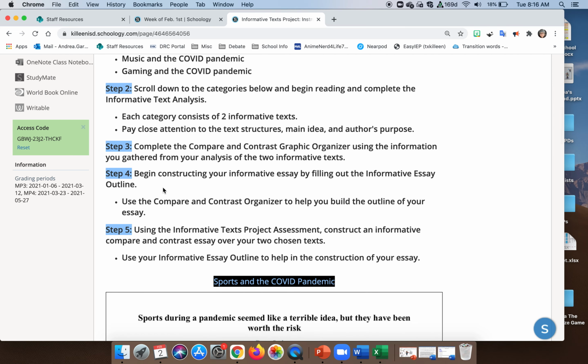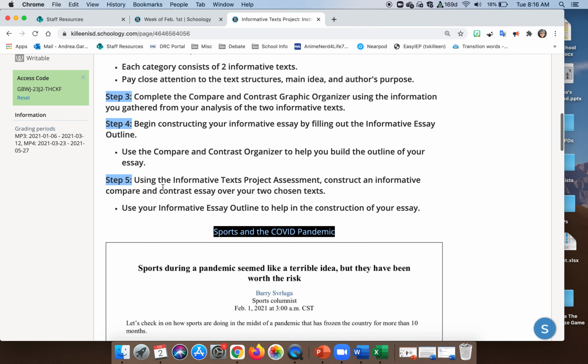So once you complete the compare and contrast graphic organizer, then you also need to fill out the informative essay outline. You're going to access that in a very similar fashion to the compare and contrast, and I'll show you what that looks like. Okay, and then once you've done all those steps, you do need to construct a compare and contrast essay over the 2 chosen texts. But by the time you get to this step, it should be relatively easy because you will have used a graphic organizer to arrange your thoughts, and then you'll have the outline. And the outline does need to be completed in complete sentences. So it's pretty much like you're just piecing your essay together.